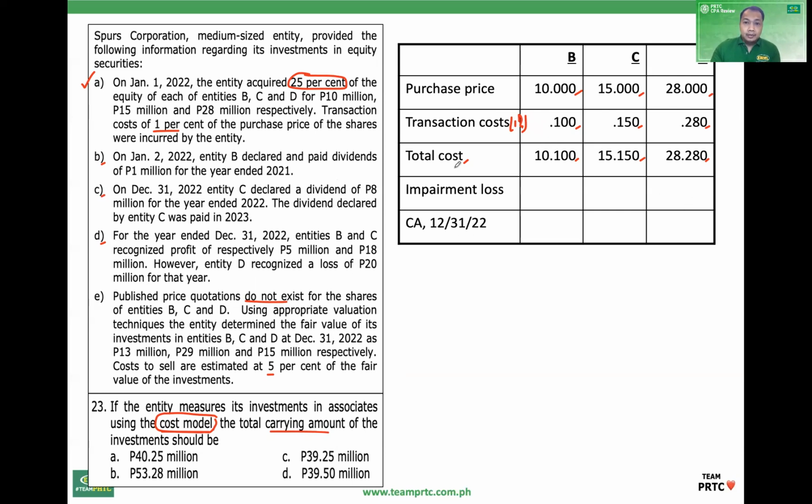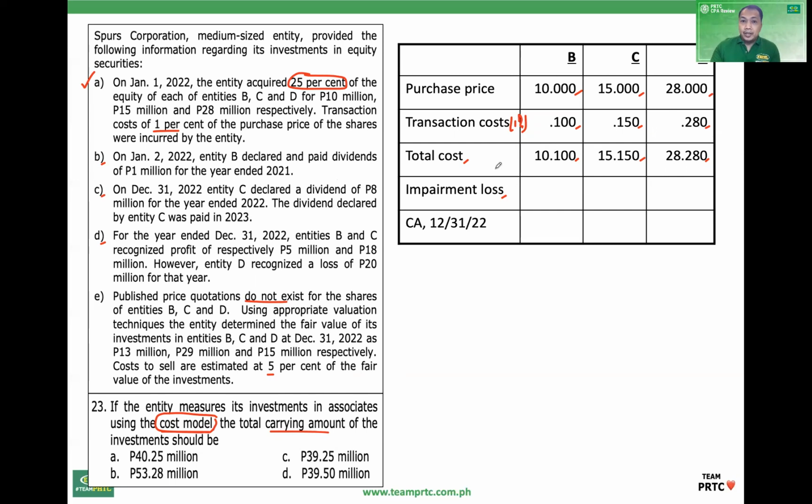Okay, but under the cost model, the investment is subject to impairment. The concept of impairment in PAS 36 is the same as in the SME standard. So when is the asset impaired? When the carrying amount, and in this case this is the carrying amount before impairment, exceeds the recoverable amount.